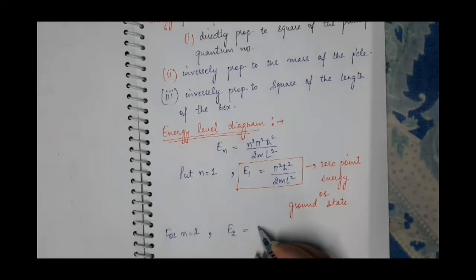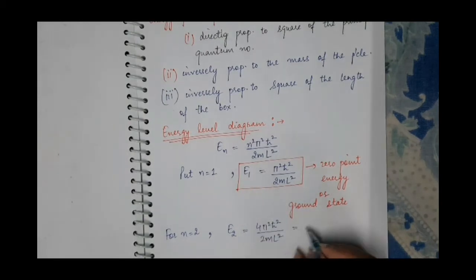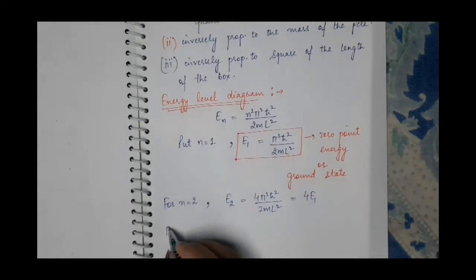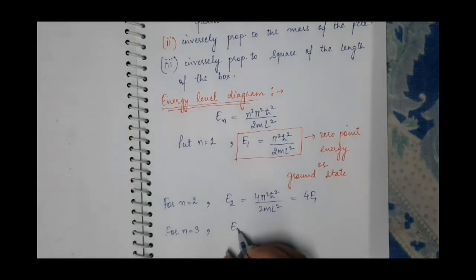So it will be 2 square is 4 pi square h cut square by 2mL square. This pi square h cut square by 2mL square is equal to E1. So it is 4E1, 4 times the energy of the ground state. Similarly, for n is equal to 3, E3 will be, this 3 square will be 9E1.